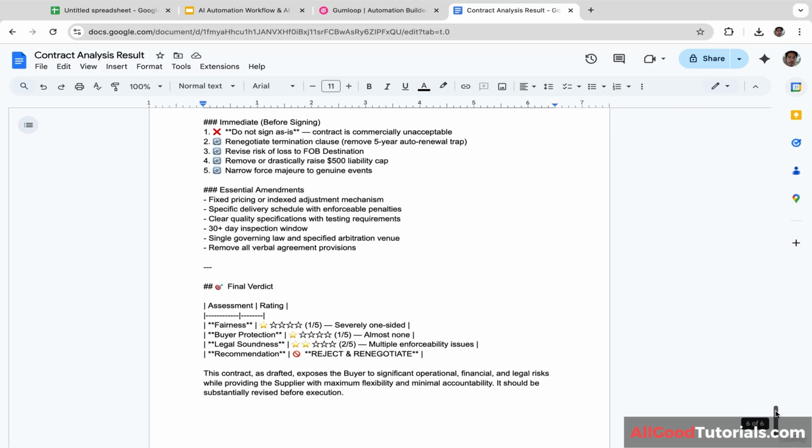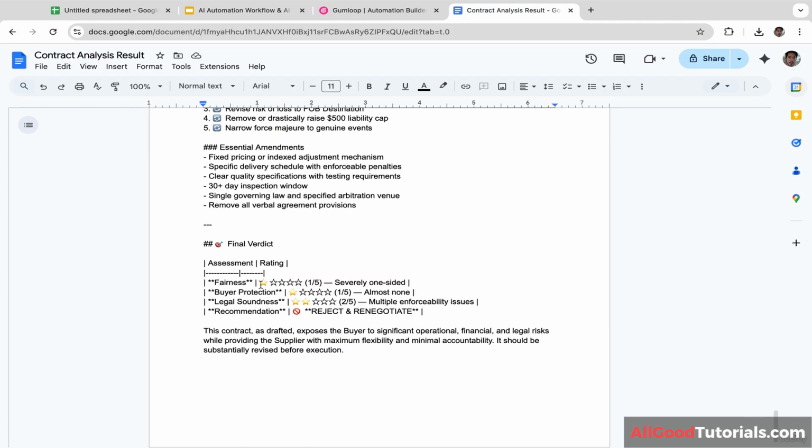And down here is the summary. The fairness is only 1 out of 5, so it is severely one-sided. The buyer protection is also 1 out of 5. The legal soundness is 2 out of 5. And here is the recommendation: reject and renegotiate.